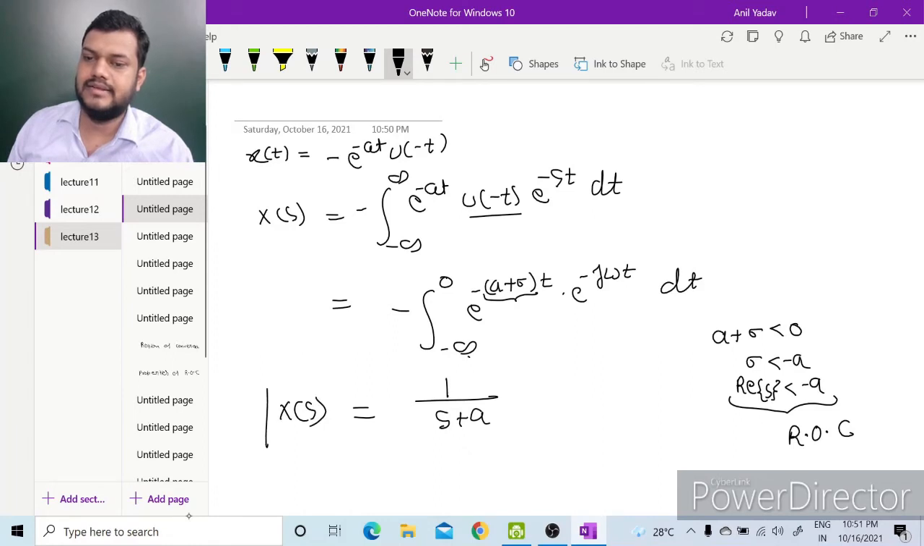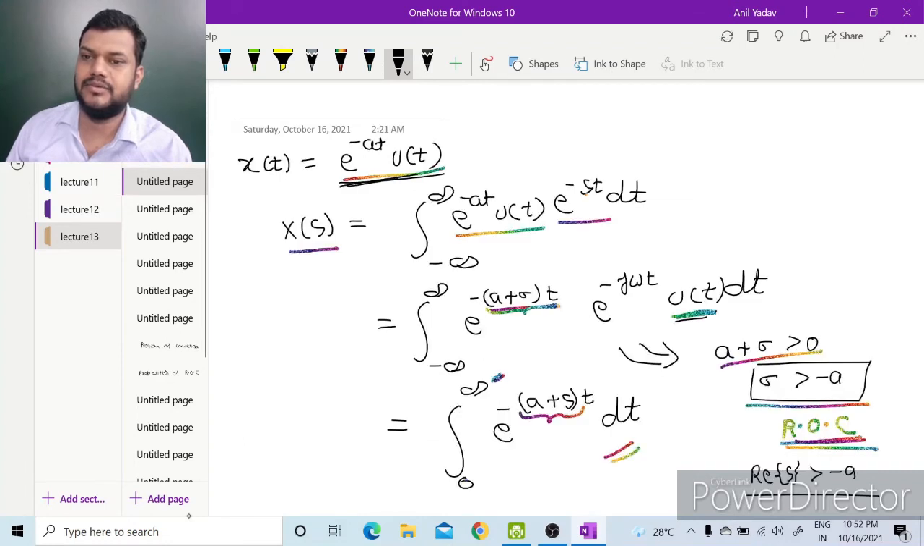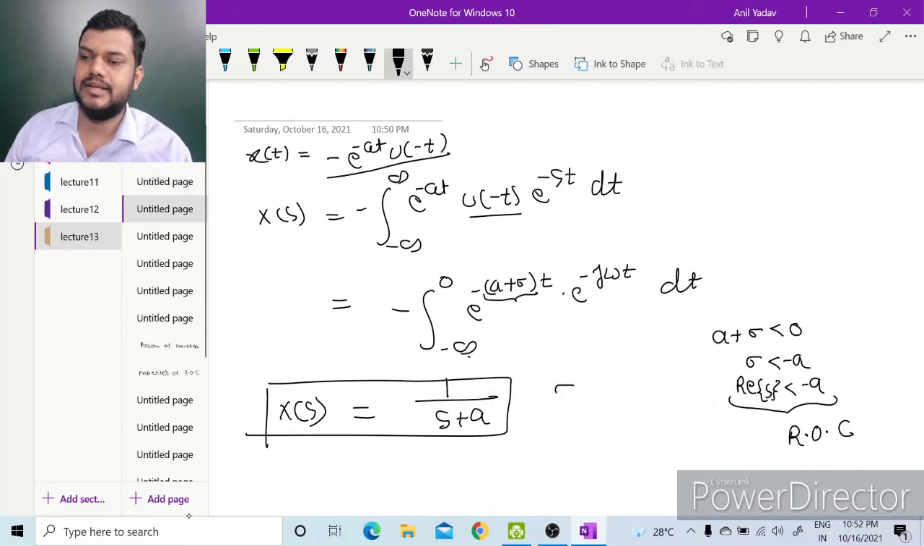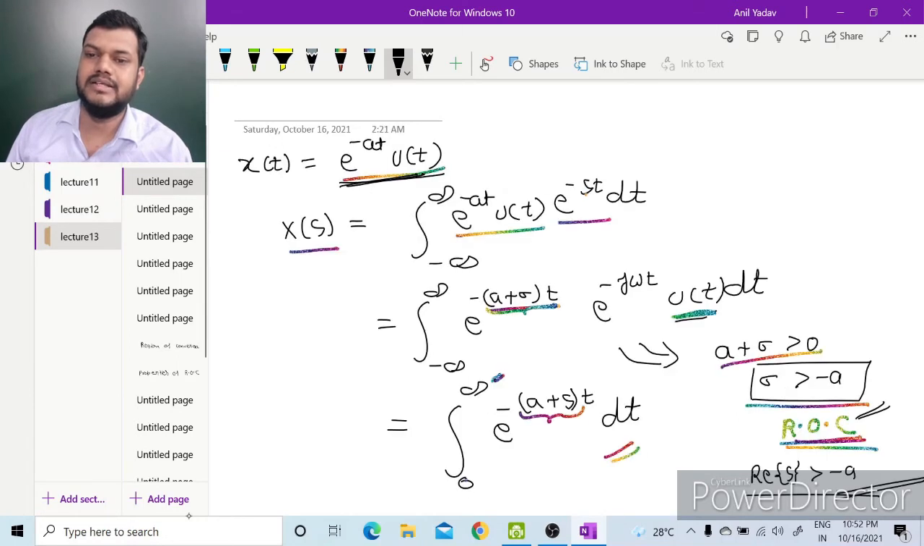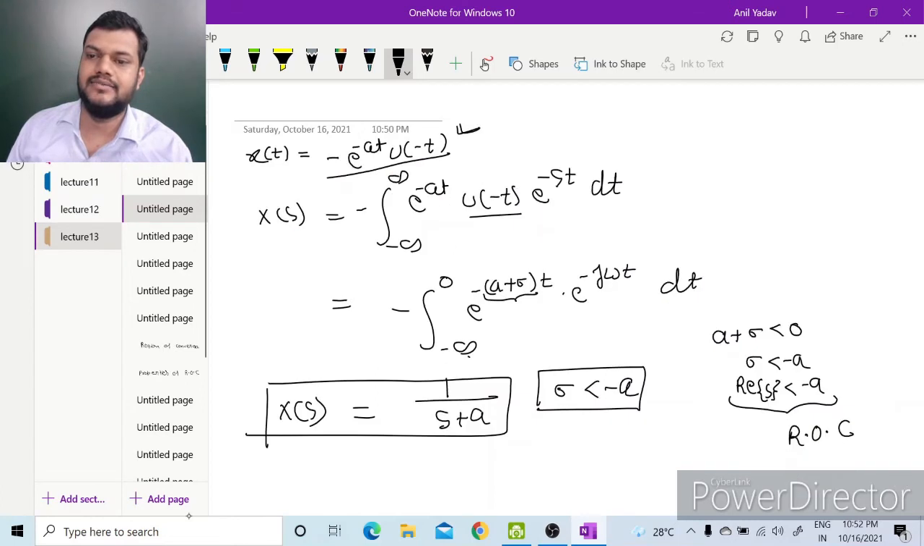We can see here that the Laplace transform of minus e to the power minus at u of minus t is the same as the Laplace transform of e to the power minus at u(t). The only difference is the region of convergence. Here sigma should be greater than minus a, and here sigma should be less than minus a. So to distinguish the Laplace transform of e to the power minus at u of minus t and e to the power minus at u(t), we have to give this additional information, which is the region of convergence.